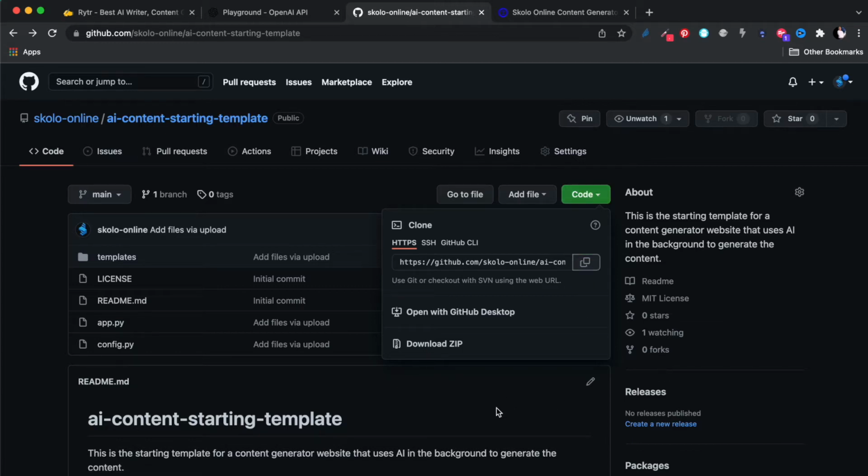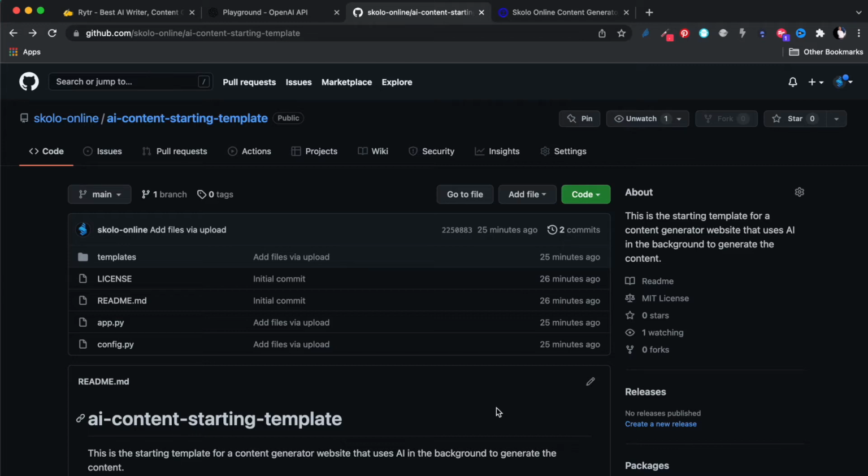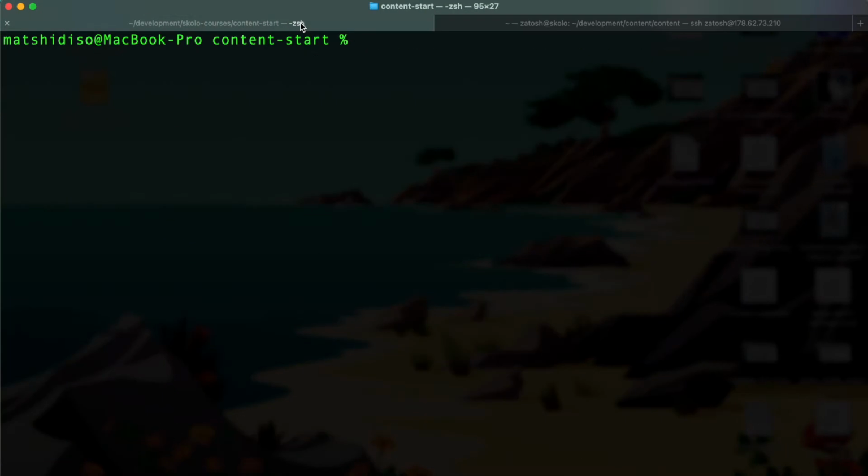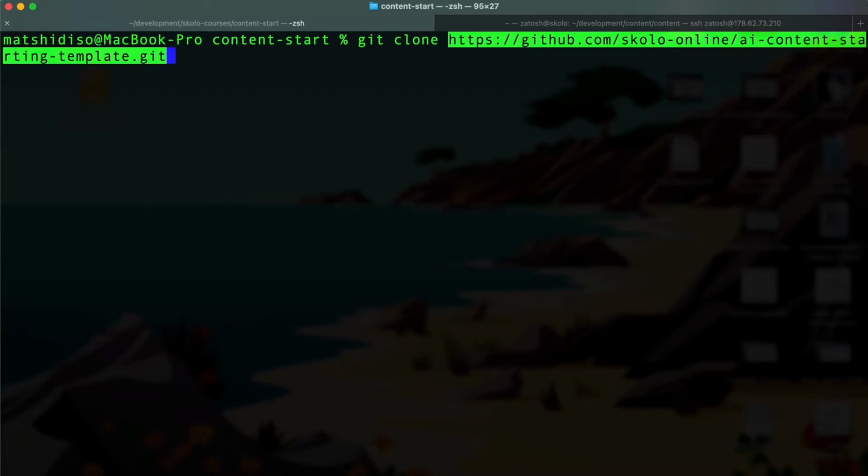If you're following this tutorial, this is not a beginner tutorial on Python. This is a bit medium to advanced. You should already know how to have Git on your computer and how to get files from GitHub, so I'm not going to cover that in detail. But for people that are new, you just do git clone, but make sure you've got Git installed on your computer already. You paste that link, and it will clone this repo into the directory that you're in right now.